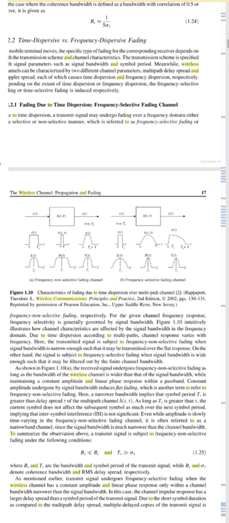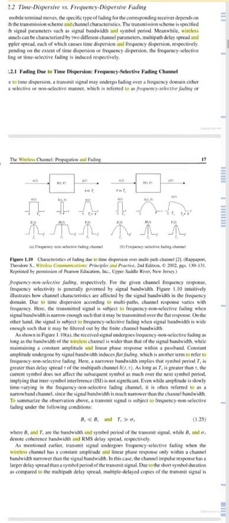So as mentioned earlier, the transmit signal undergoes a frequency selective fading when the wireless channel has a constant amplitude and a linear phase response only within a channel bandwidth narrower than the signal bandwidth.